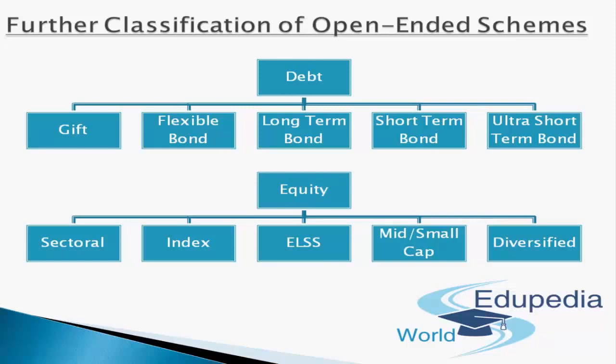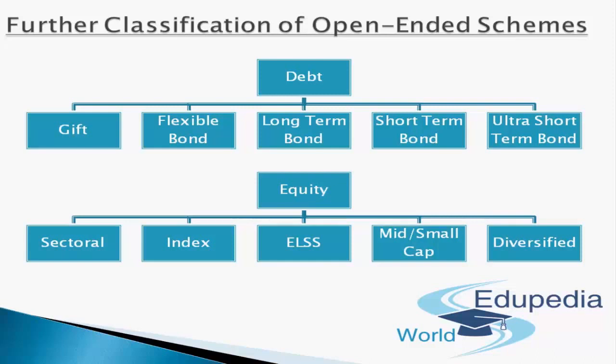Next comes into the picture, index. So mutual fund companies can also directly invest their amount in Nifty or Sensex. These are the broad 2 indices which are available in our country, apart from many which are state owned. These are the major 2, National Stock Exchange and Bombay Stock Exchange. So the mutual fund companies can directly invest the pool of funds made available by different investors directly into those indexes. So if Nifty goes up, there goes up your mutual funds. And if Sensex goes up, there goes up your mutual fund investment.